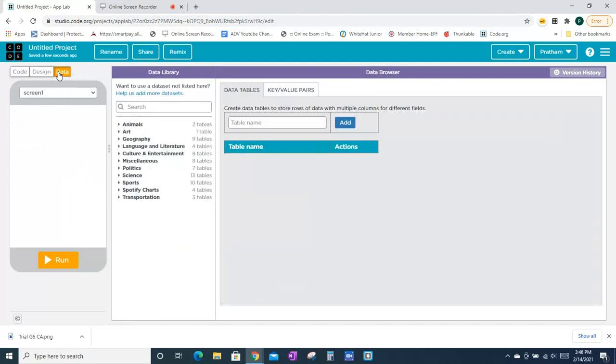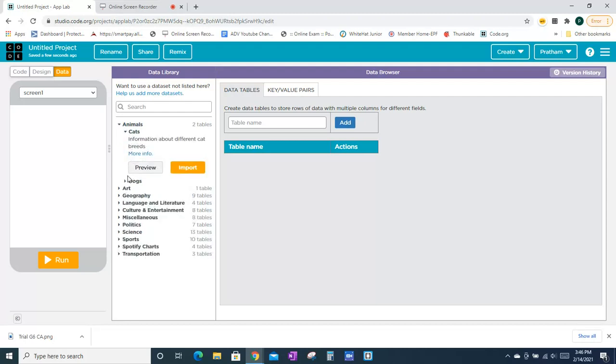And in data, it will show the data library and data browser. The data library has some libraries, in animals, for example. There are things about cats and dogs.